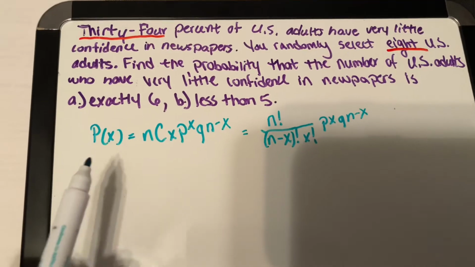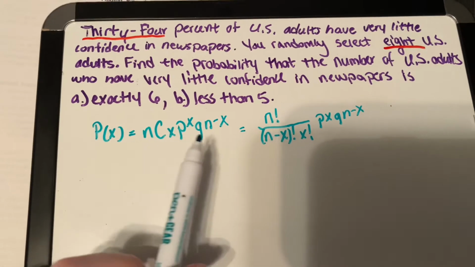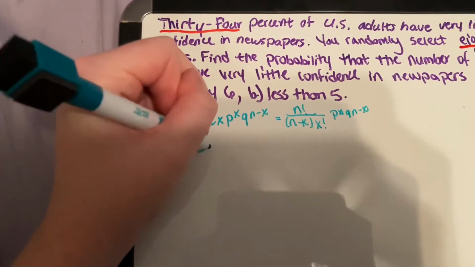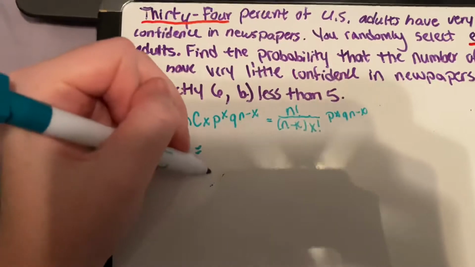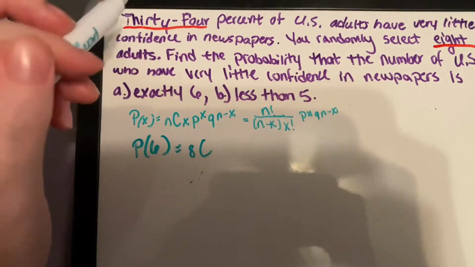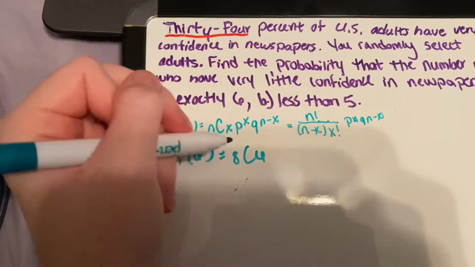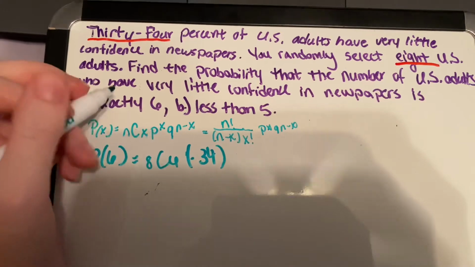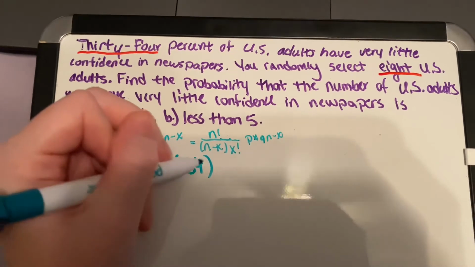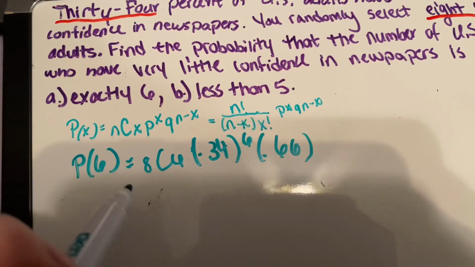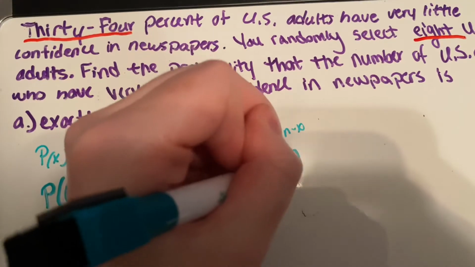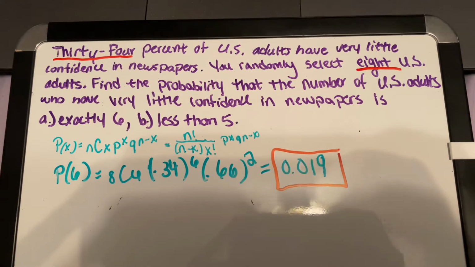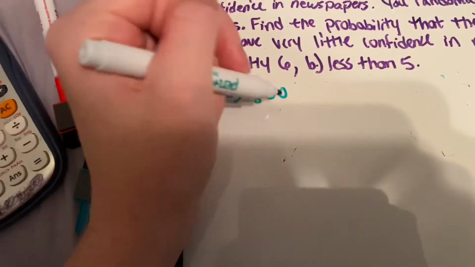For this problem, we're going to be using the following formula. This one right here. Since 8 U.S. adults were randomly selected, this is going to be a combination of 8 and 6. The combination will then be multiplied by the percent, which we're going to change to a decimal, 0.34, raised to the exponent of 6. And then we're going to do 1 minus the percent, which is 0.66, with an exponent of 2. And this will equal 0.019 in the calculator.